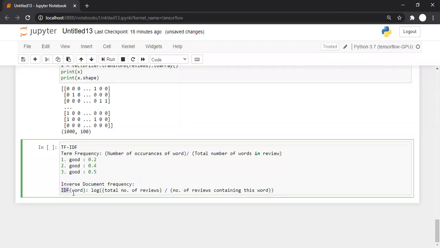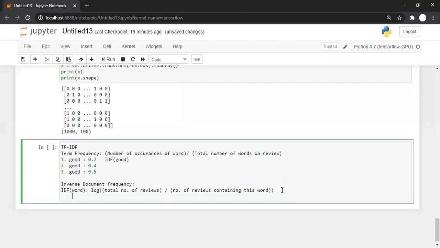So this is the equation, this is the IDF for a word, and this will remain the same for all the documents or all the reviews. Term frequency for good is different for every review, but IDF for good will remain the same in every review because of its equation. How many reviews there are, divided by total number of reviews containing this word, that is good or any other word.